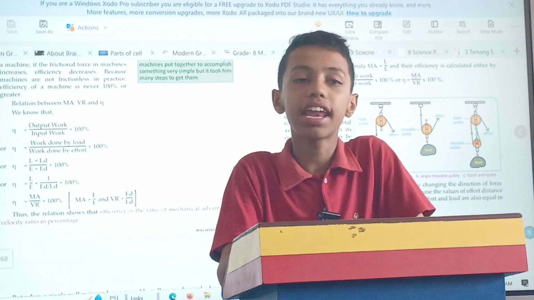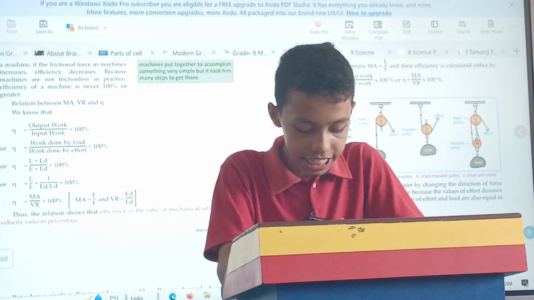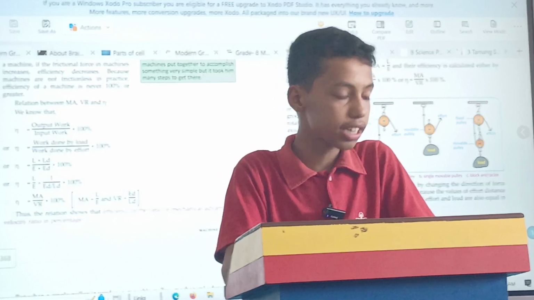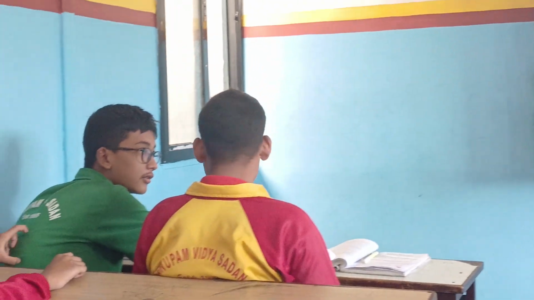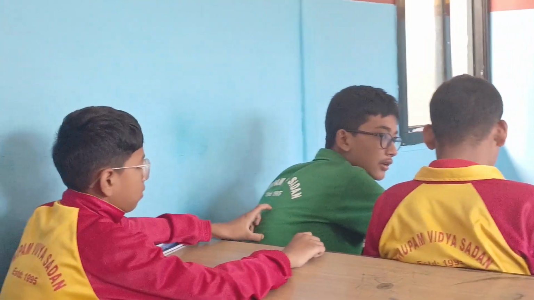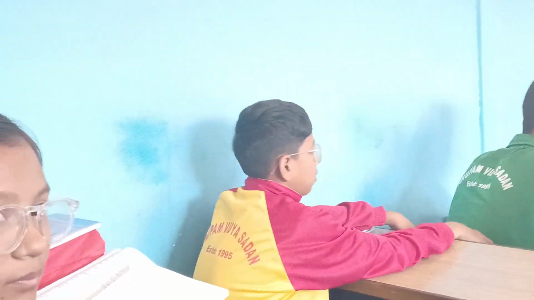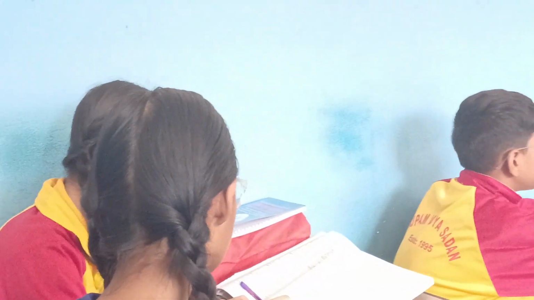Likewise, MA, VR, and eta means efficiency. So we should describe them. The ratio of the load to the effort in a simple machine is called mechanical advantage, or actual mechanical advantage of the machine.